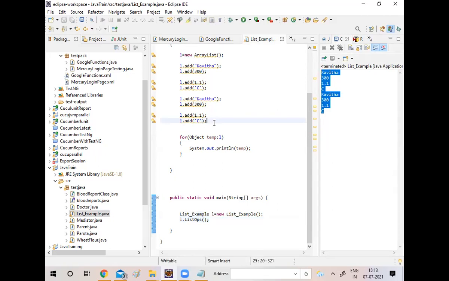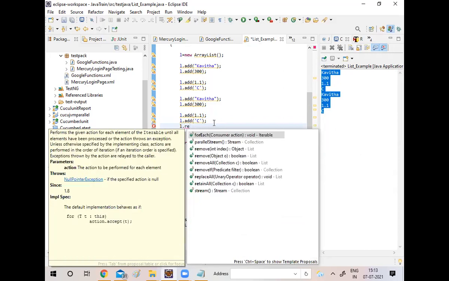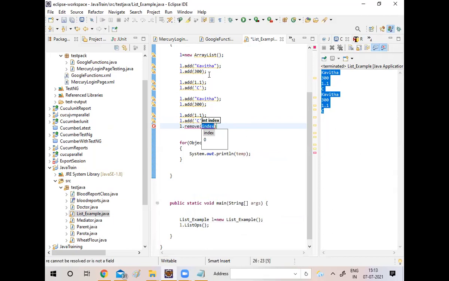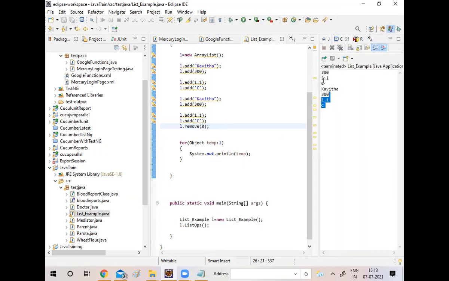How to remove elements. For example, L dot remove index. What is the index actually? This is zero-based: 0, 1, 2, 3, 4, 5, 6, 7. So I want to remove index 0, so that Kavita will be removed. Yes, I want to delete Kavita. See, Kavita is gone, right?